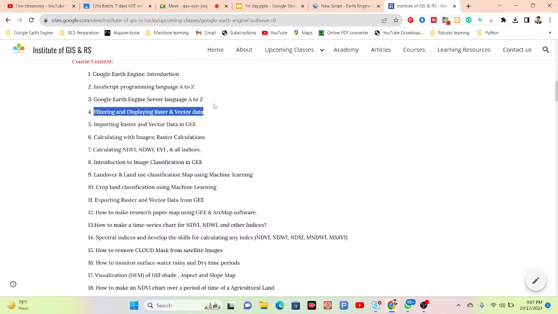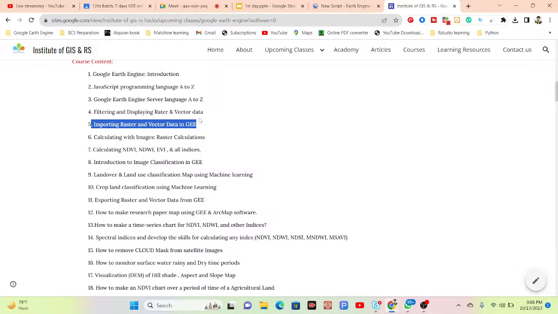We talk about filtering raster and vector data, and how we can easily filter them. There are a lot of satellite images, Landsat, Sentinel, MODIS, or any type of raster data, and we will see how to filter and display them. Also vector data: how we can import raster and vector data into the Google Earth Engine platform. Suppose you can download satellite images from other sources, or you have any raster or vector data, you can download it from other sources.